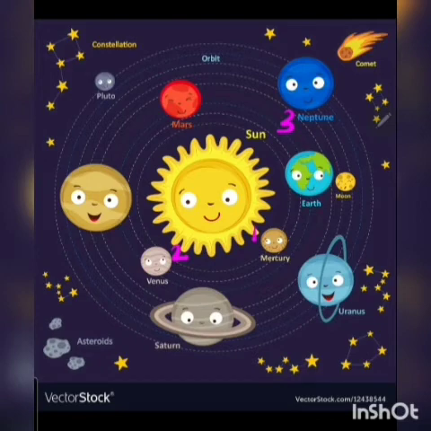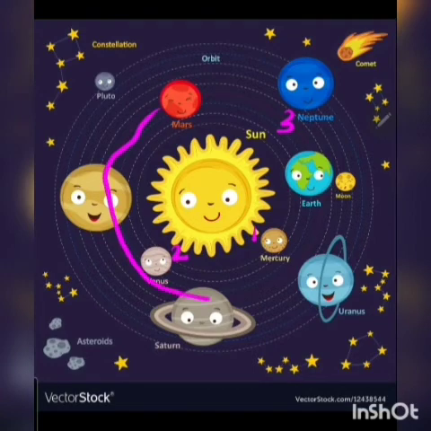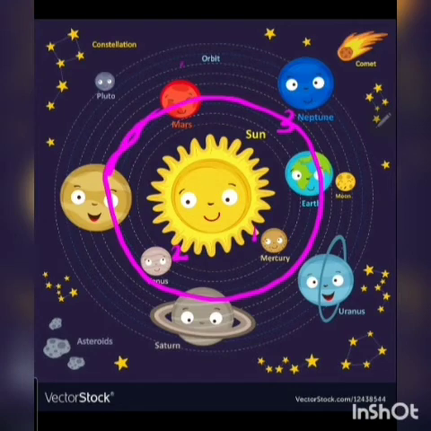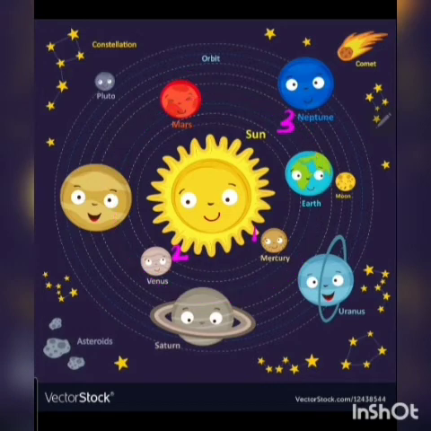The fourth planet which is revolving around the sun is Mars. So after the Earth, Mars is revolving around the sun, and this is the pathway of Mars. The fourth planet is Mars. After Mars, which planet is revolving? Its name is Jupiter.